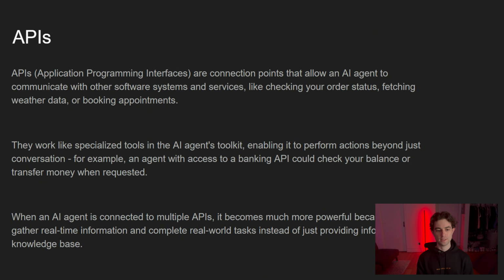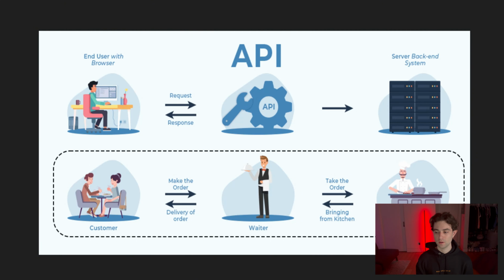This is basically saying, hey, I'm asking someone for information. I need the information back to me. So a very easy way to look at this is, if I go to the next slide here, I got this image off of Google, but you'll have an example here with a customer and a waiter and a chef. So maybe the customer here is making the order. They're requesting information, they're requesting something.